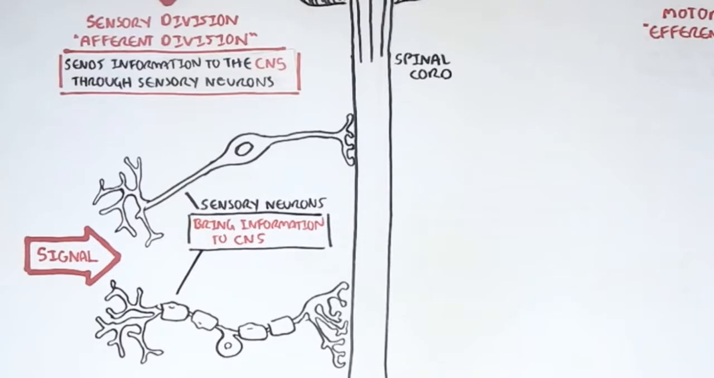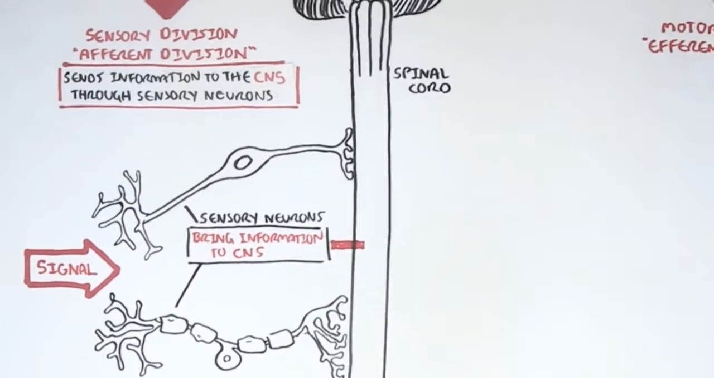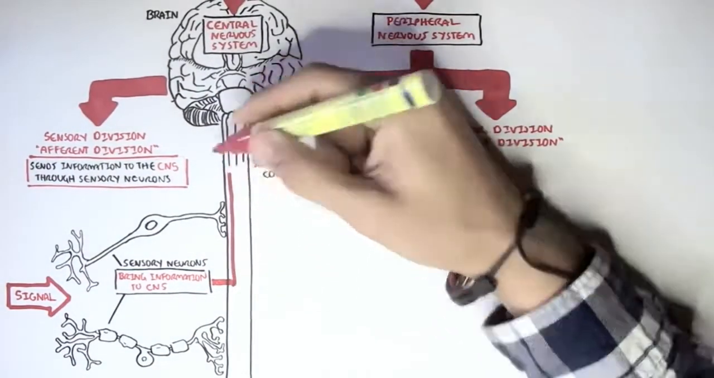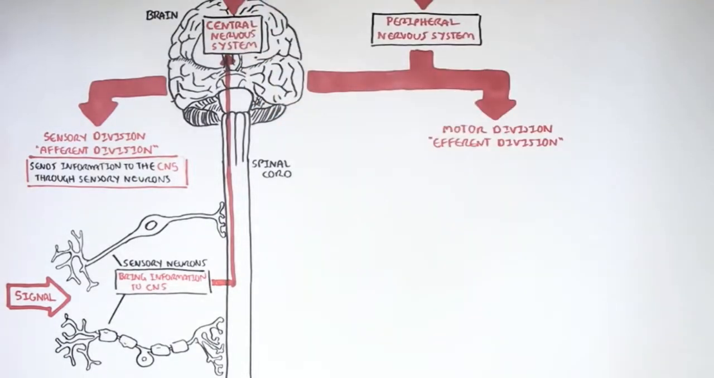And this is done when a signal comes. It can be signals coming from our eyes, vision. It can be touch signals. It can be pain signals. But these sensory neurons will basically bring this information to the central nervous system, so to the spinal cord, for example. This information can then travel up to the brain for processing, for interpretation, for integration,